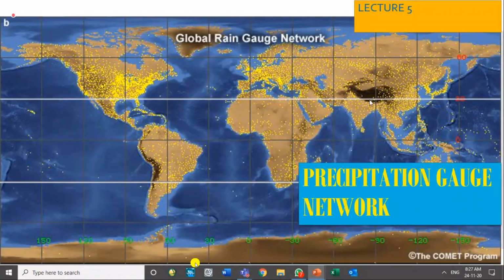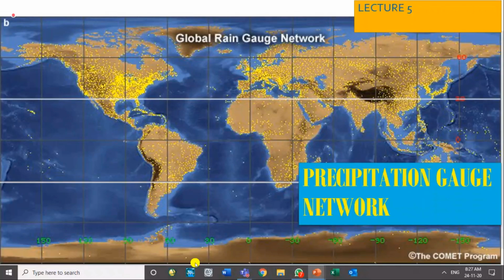This part is China. So the actual density of the gauges is much dependent upon the income level of the country, how developed the country is, how much is their GDP. GDP is gross domestic product, which measures the total income or total money generated by that country in a year. So it depends upon GDP how dense the network is, although the requirement may be that where there is more rainfall, there should be more gauges. But they have installed more gauges because they could afford it, or we can say they understood the importance of the gauge network.